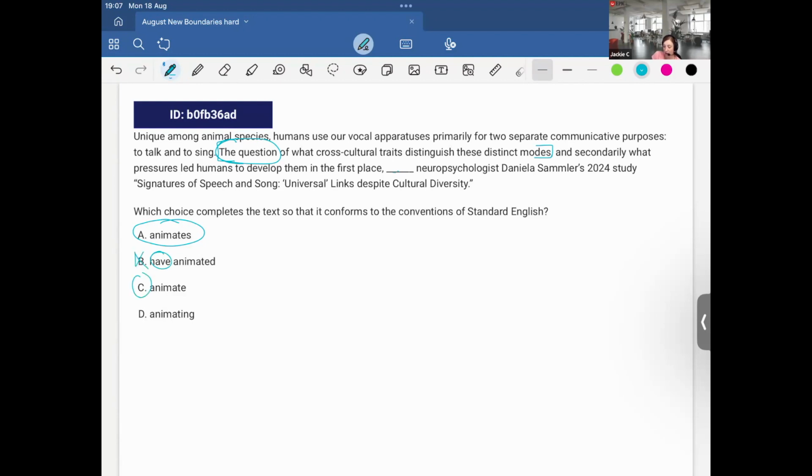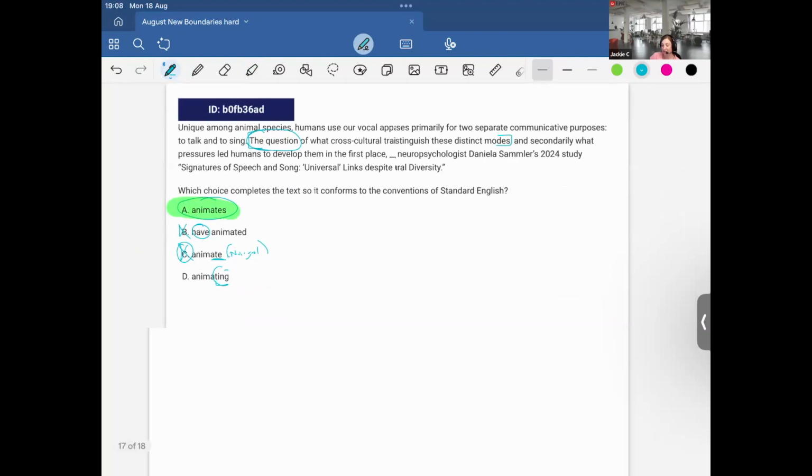This is also incorrect. It is for plurals, and our subject is singular, the question. And then animating, that also cannot be correct because that is not grammatically correct. I can't just connect the gerund form or the participle phrase to this clause with the finite verb. It makes no sense. And therefore animates. Okay. And finally,